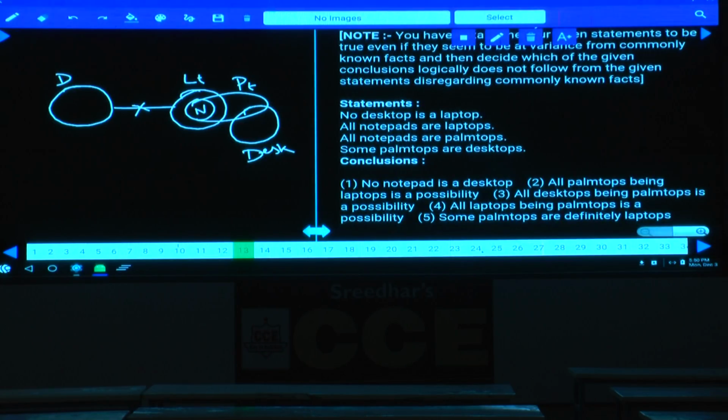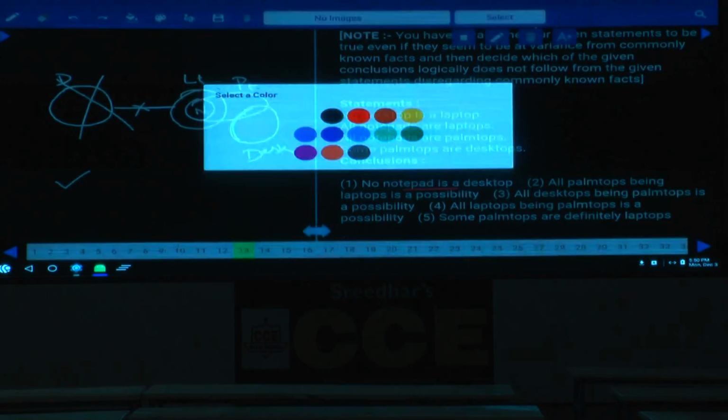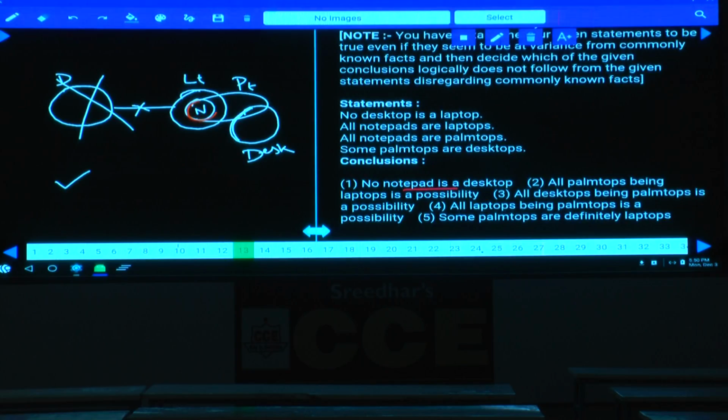Conclusion 1, no notepad is a desktop. Now desktop is here, no notepad is a desktop, true or false? As of now it is true. Now desktop is here, notepad is here, and so as of now it is true or not? Now this is notepad and this is desktop, and so these two cannot be intersected, and so no notepad is a desktop is definitely true as of now. As it is true once, it cannot be false forever.